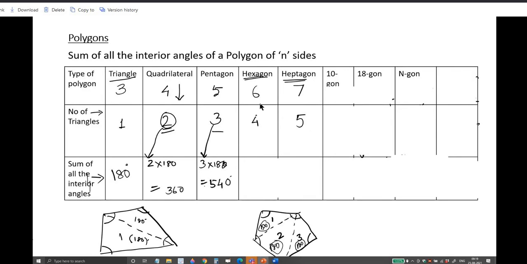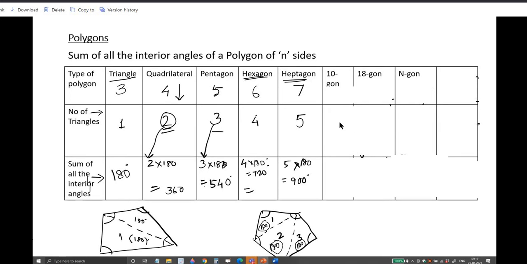What is the total angle of a hexagon and a heptagon? For a hexagon, it should be 4 times 180. For a heptagon, it should be 5 times 180. 4 times 180 is 720. 5 times 180 is 900. Is it understood? Yes, sir.